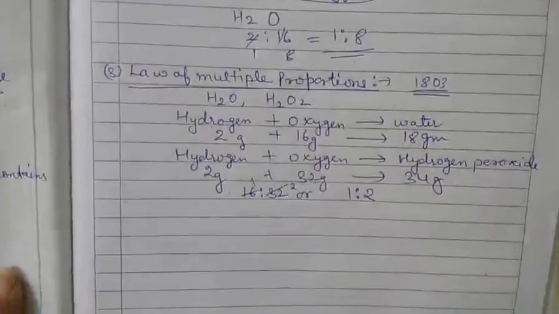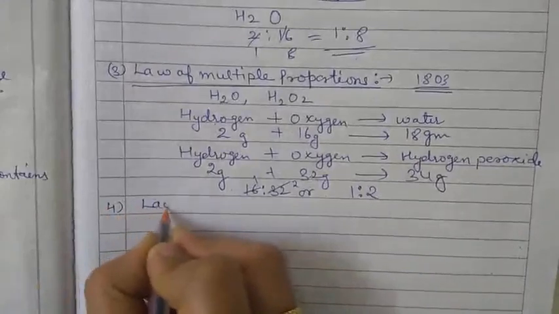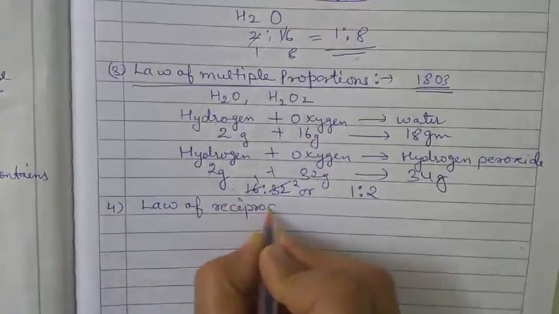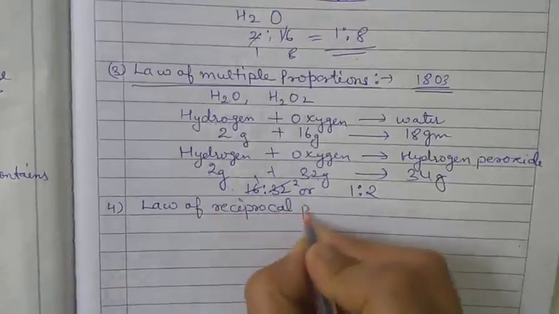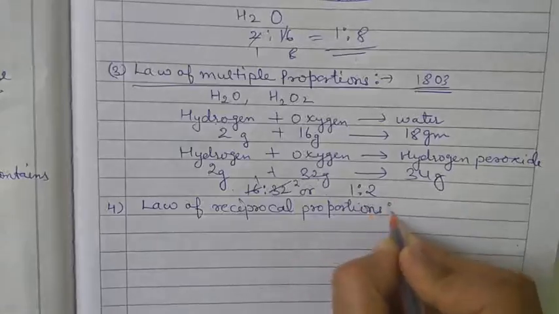Clear? Now the fourth law. The fourth law is the law of reciprocal proportions. Clear?